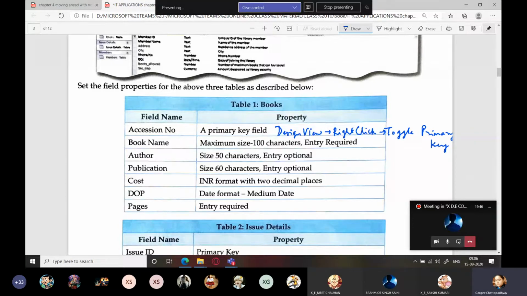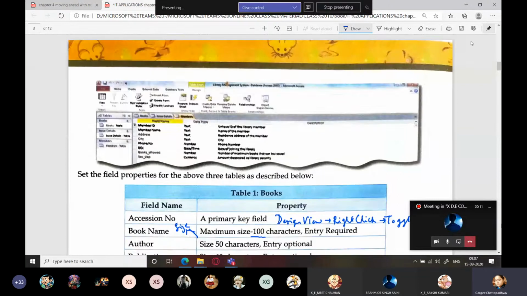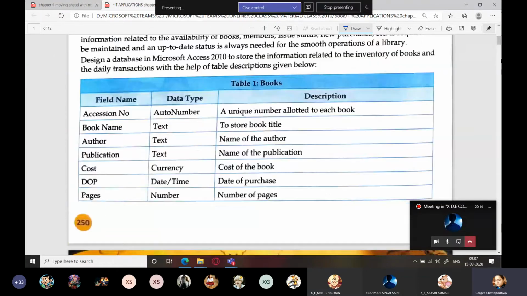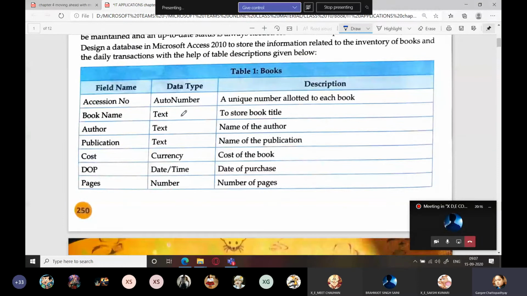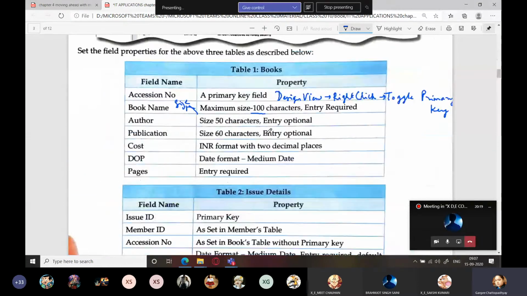So you have to write in short bullet points or in 1 line, very short, the method. Okay, book name, maximum size, these many characters. Which field property are you going to change here? Short text, size. You are going to change the size; you have already set the data type from here, right? Here you are changing the field properties by going to the table.